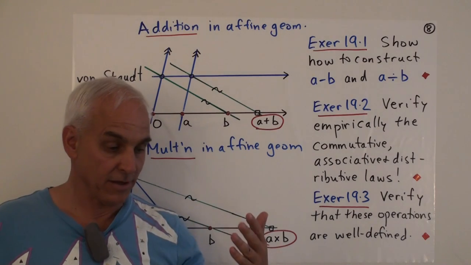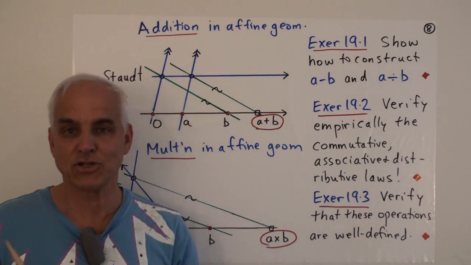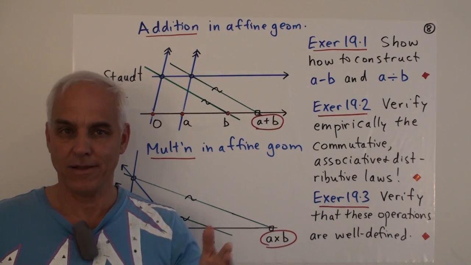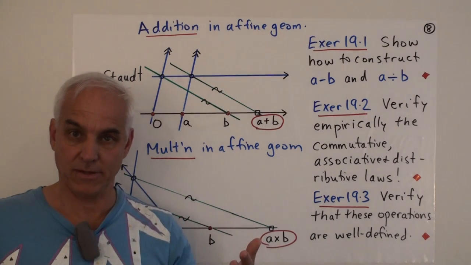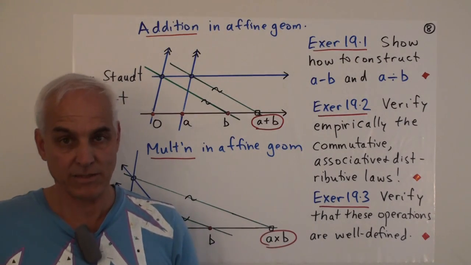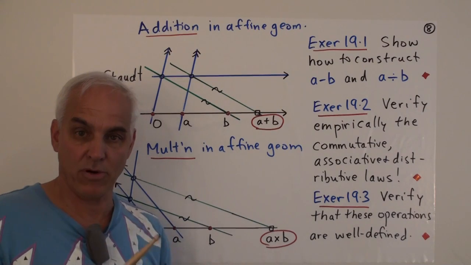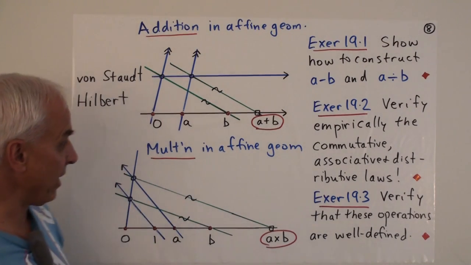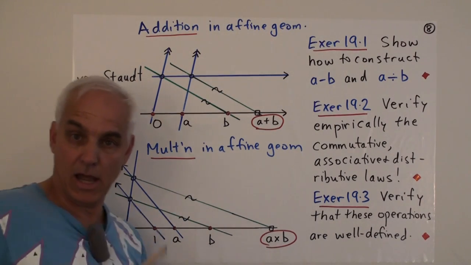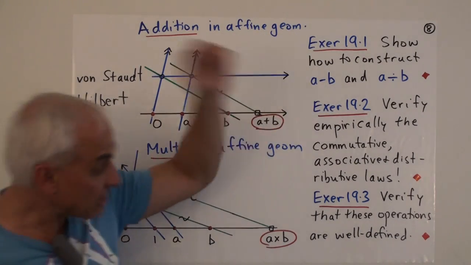All right, so we could define multiplication this way, and we could define addition this way. This is something that we could do when we're teaching primary school children arithmetic, but it's a kind of geometrical arithmetic. It's never done this way, or I'd never heard of it being done this way, but we could possibly do it. So that students would make calculations not with pen and paper with numbers, but by drawing parallel lines on a piece of paper. So here are 3 exercises for you to think about.